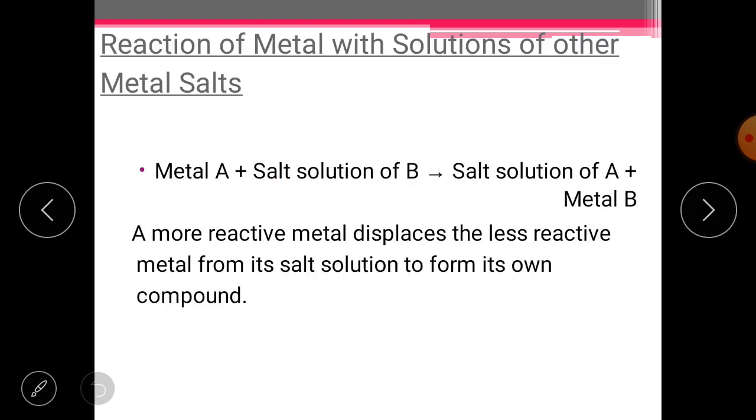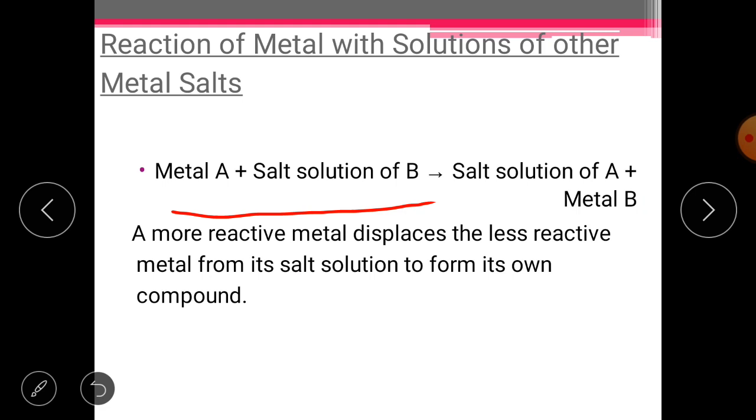It is the reaction of metal with solution of other metal. Now you have to keep in mind, students, a reactive metal can displace a comparatively less reactive metal from its compound in aqueous salt solution or in molten form. So the general equation is going to be metal A plus salt solution of B. You can even say molten compound of B, something like that.